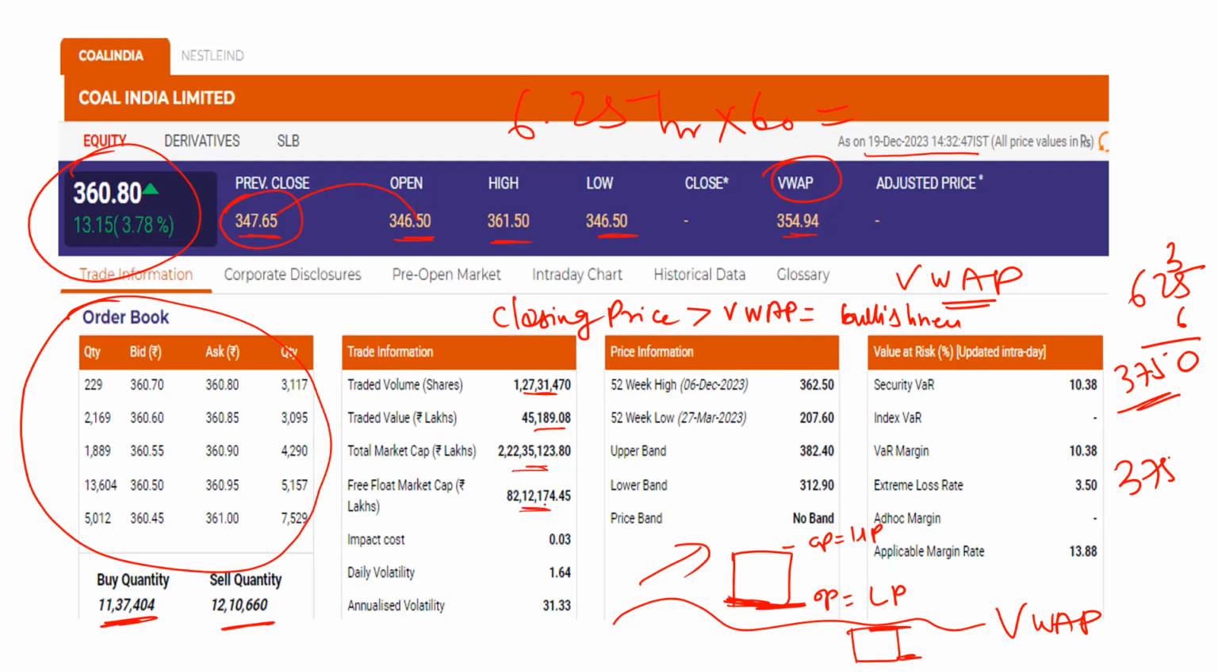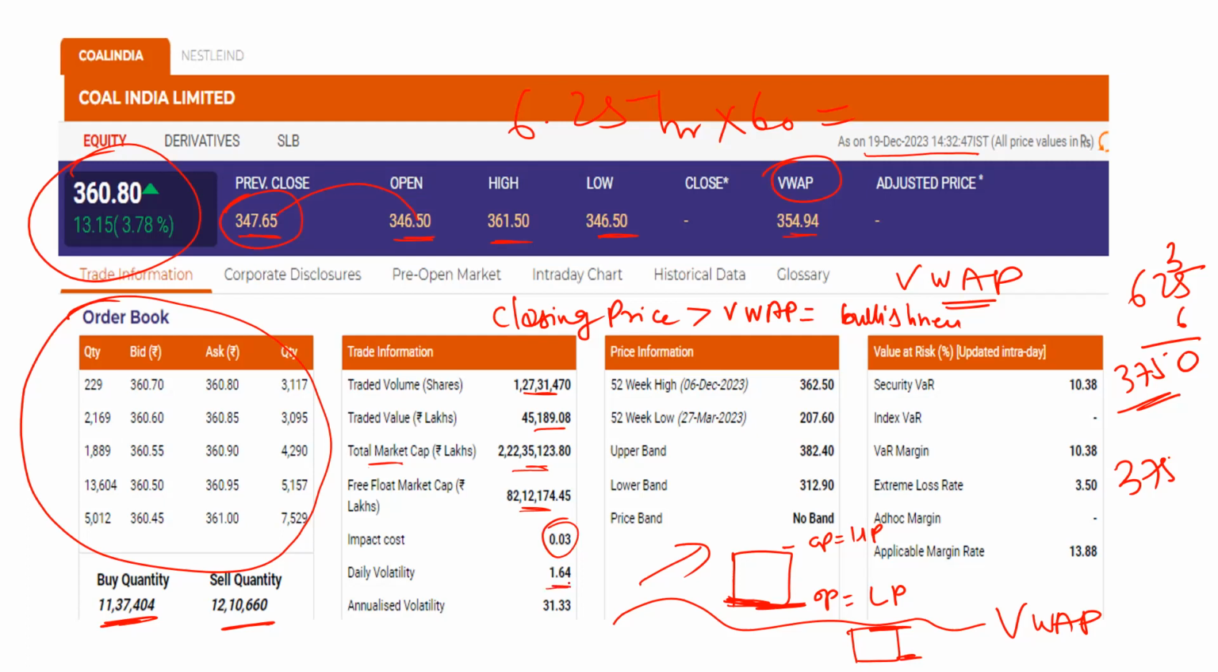Free float market capitalization basically means that if you multiply the total market capitalization by the free float factor, you get the free float market capitalization of the company. The free float factor is the ratio of total liquid shares divided by the total number of shares. So the free float factor talks about the liquidity of the stock. I'll talk about how impact cost is calculated right now.